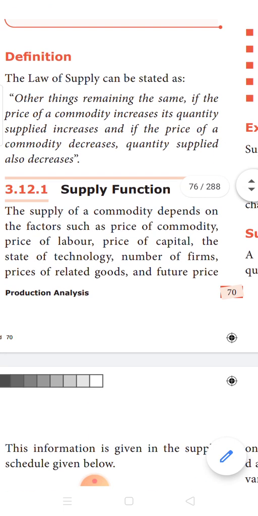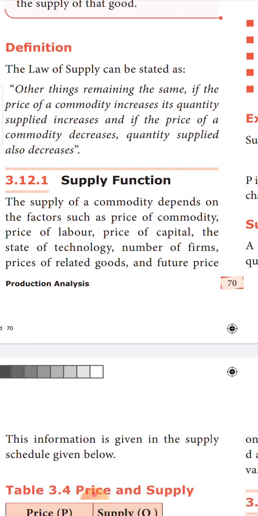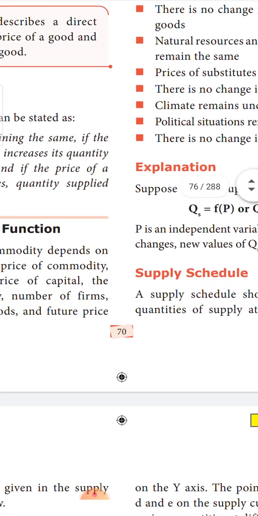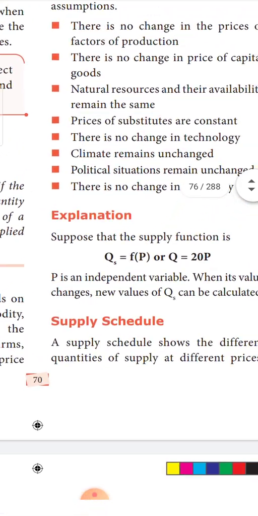Supply function. The supply function can be understood as a relationship between a few factors and supply. The quantity supplied depends upon a few factors, so it can be understood as a functional relationship. What are those factors? The supply of a commodity depends upon factors like the price of the commodity, price of labor and price of capital, state of technology, the number of firms, and price of related goods. We shall see each of these in the next topic, factors determining supply.